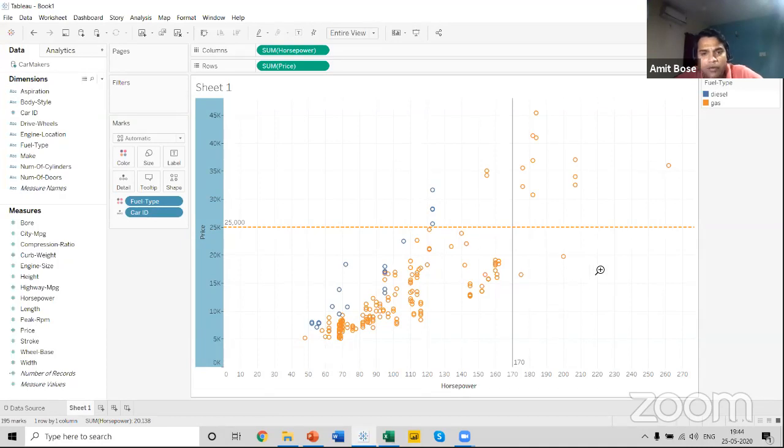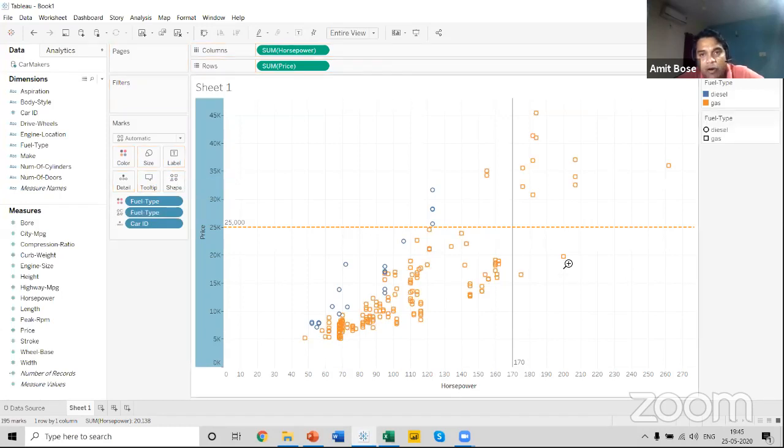Now somehow if I share this report with any other person with whom I wanted to discuss all these things, he might get confused by the shape of these particular bubbles that are available over here. So what we can do is create a different shape for gas and for diesel. In that case, we can bring the fuel type from the dimension and release it over the shape.